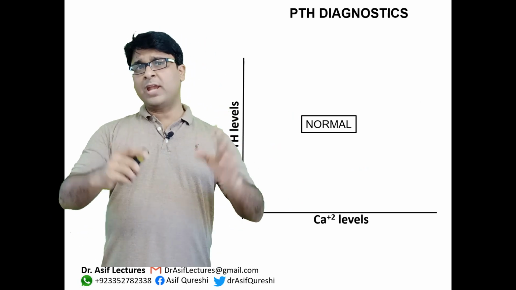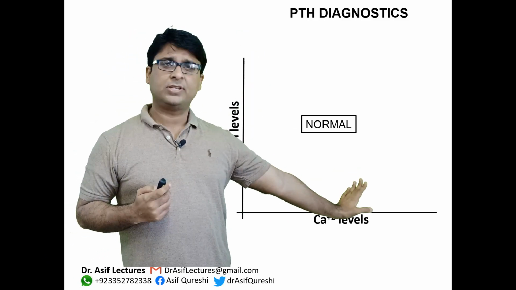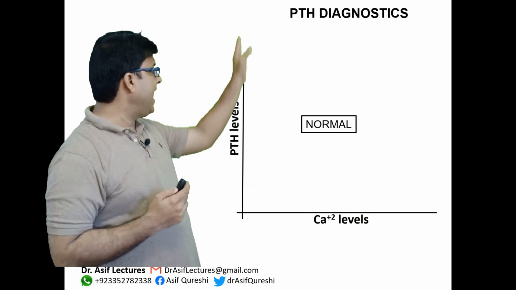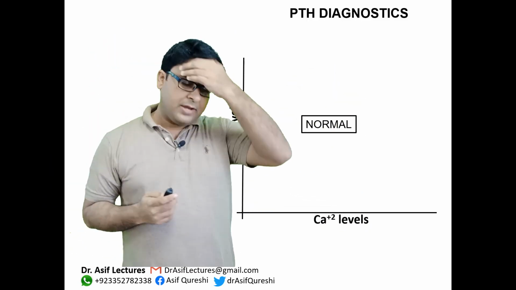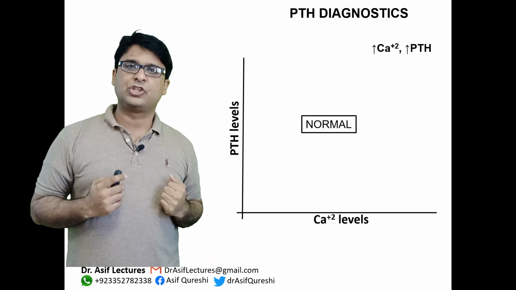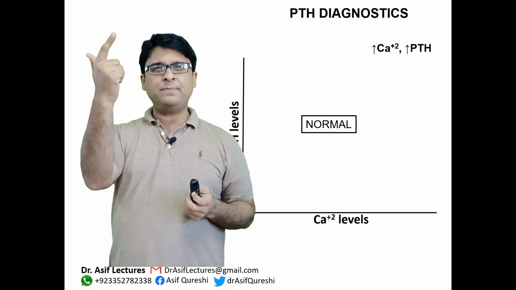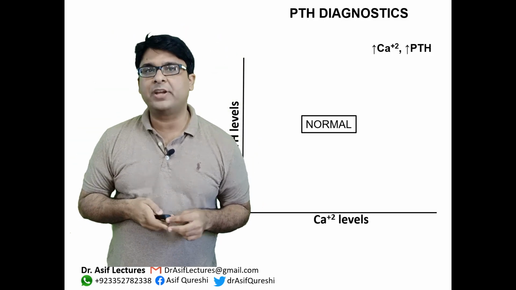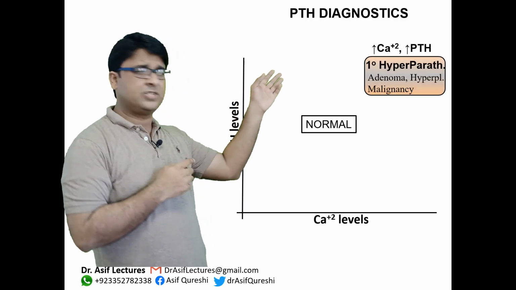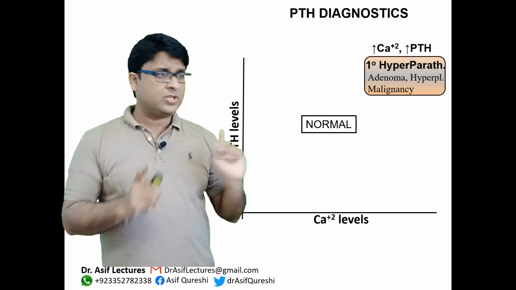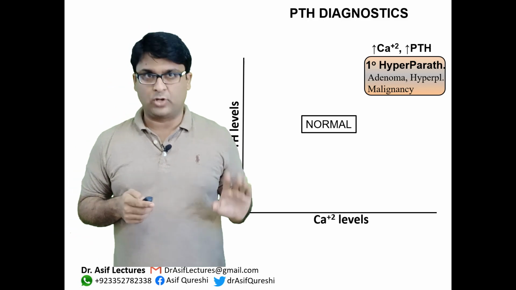Last diagram, and then we are done with parathyroids. See this graph, on the x-axis are calcium levels, on the y-axis is the PTH levels, in the middle here is the normal condition, okay? Now, what happens if there is high calcium and high PTH? Now think in your head, high calcium, high PTH is primary hyperparathyroidism, which can be because of adenoma, which can be because of malignancy or hyperplasia. But whenever there is high PTH, high calcium, think of primary hyperparathyroidism, okay?